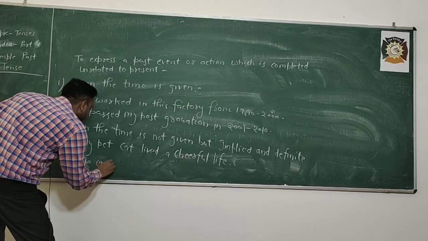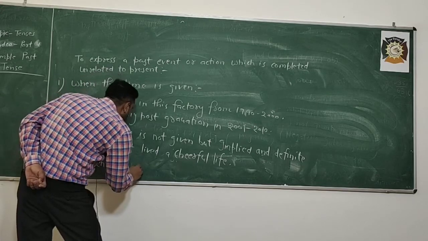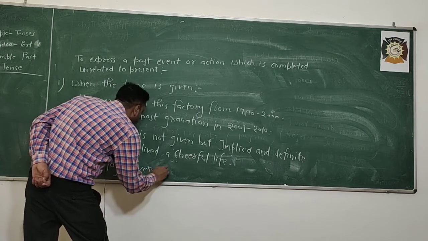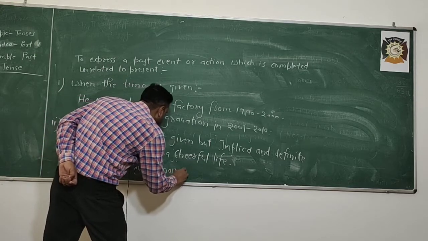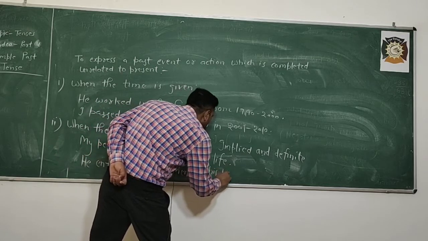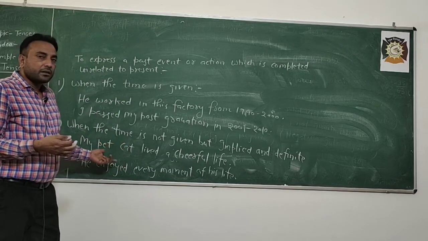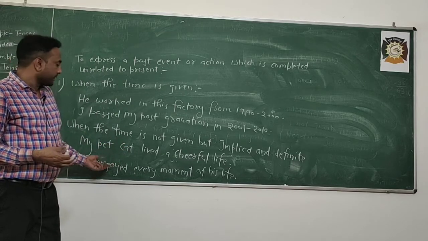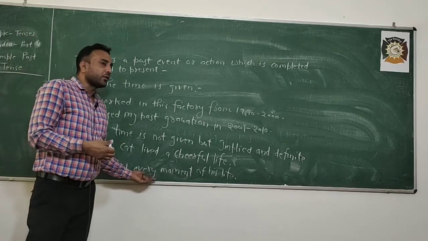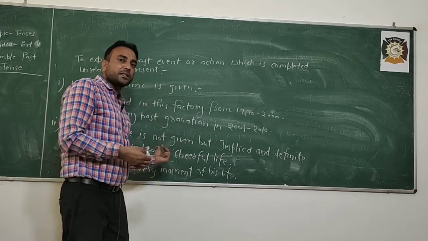If I say he enjoyed every moment of his life, time is not given, but it is implied, meaning indirectly we are discussing about time. He enjoyed every moment of his time, meaning the time he spent in his life in the past.